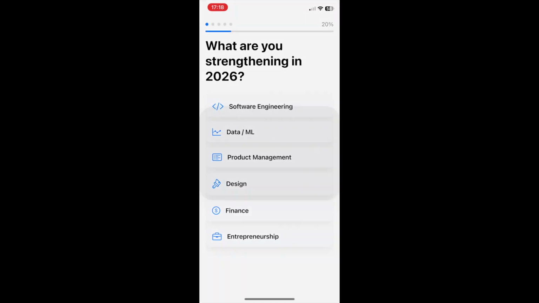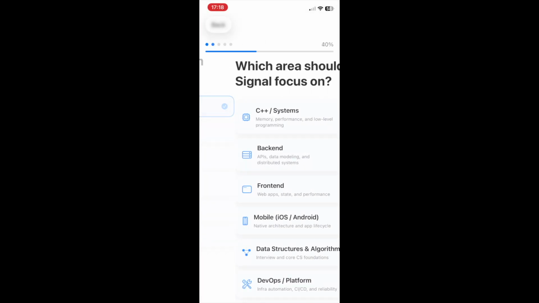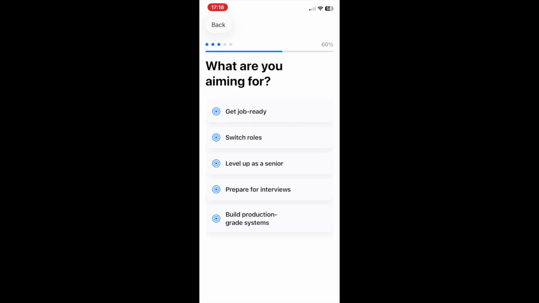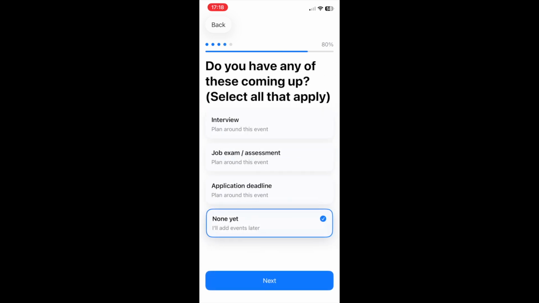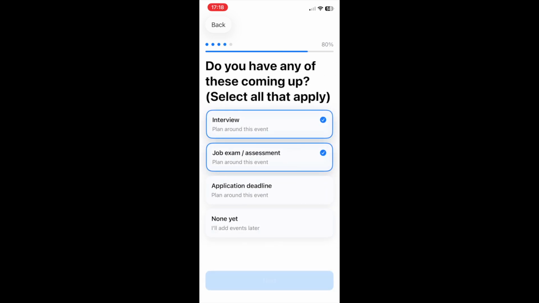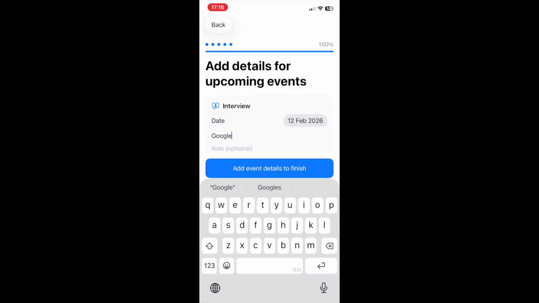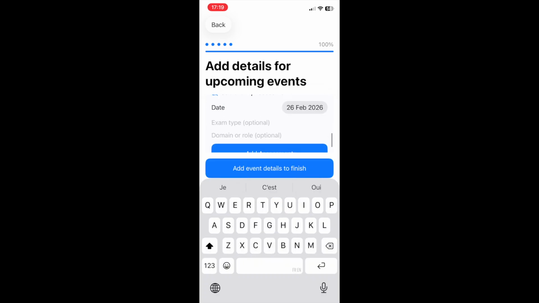Welcome to Signal. Most learning apps assume more content equals more progress, but for people retraining for a new year and for people trying to stick to New Year resolution goals, attention and consistency are the real bottlenecks. Many resolutions fail because progress feels invisible, and there's no reliable system guiding what to do next.